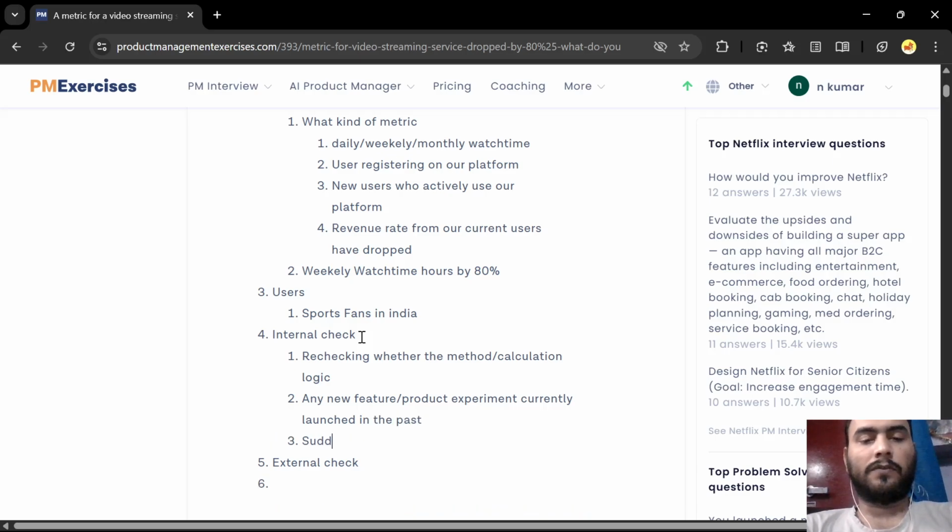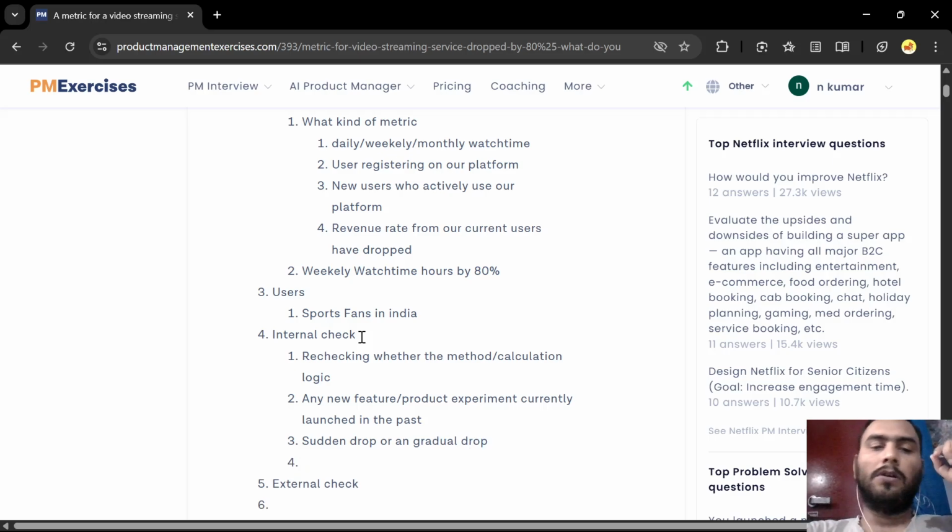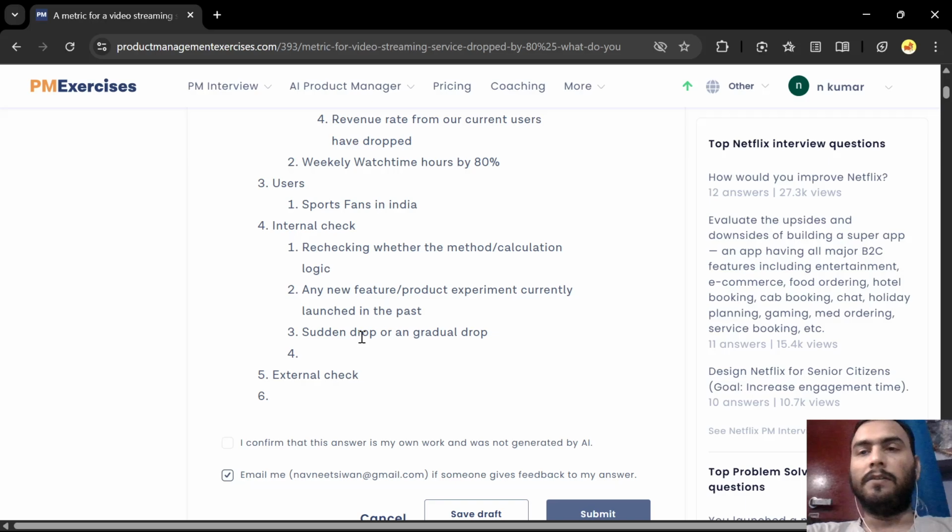And also, is this a sudden drop or a gradual drop? Because that will tell us a lot of things about why this is occurring. Now, why this is occurring, maybe let me give an example. Supposing that it is a sudden drop.